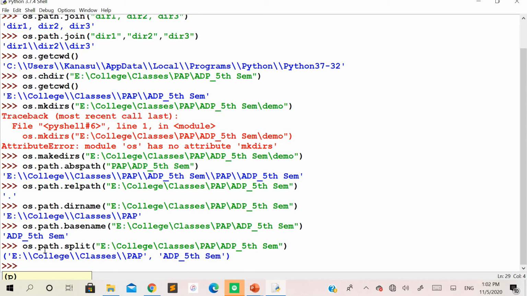Even though you are using split here, don't be confused. If you use the split method on strings, you are going to get the result as a list. But if you use it with os.path, you get the result as a tuple. The first value is the directory name, from the start till before the last slash, and the other value is the base name, which appears after the last slash.